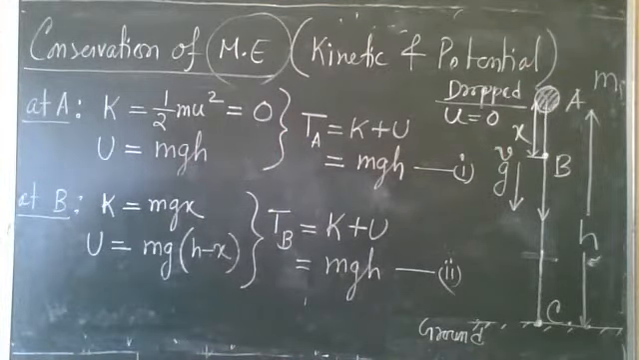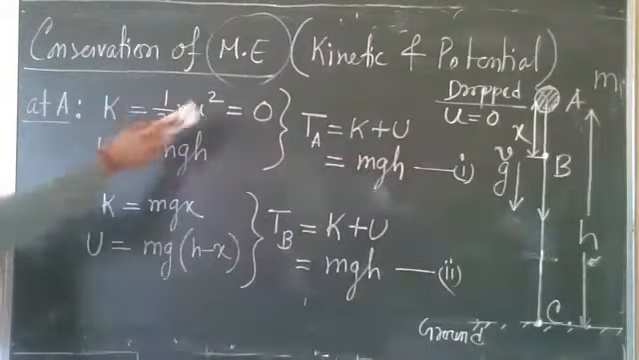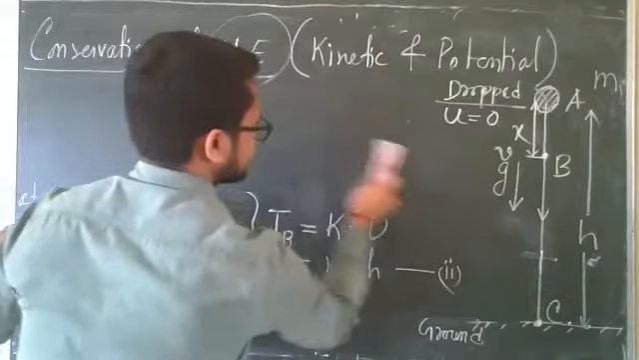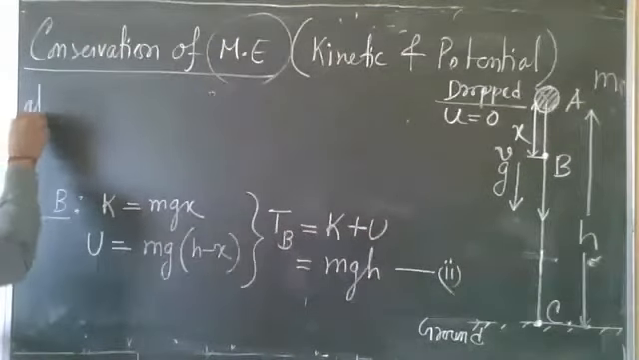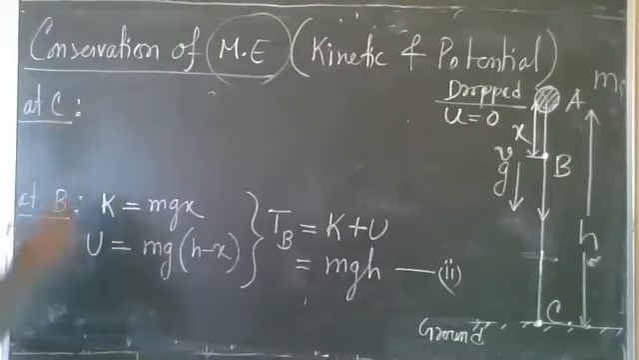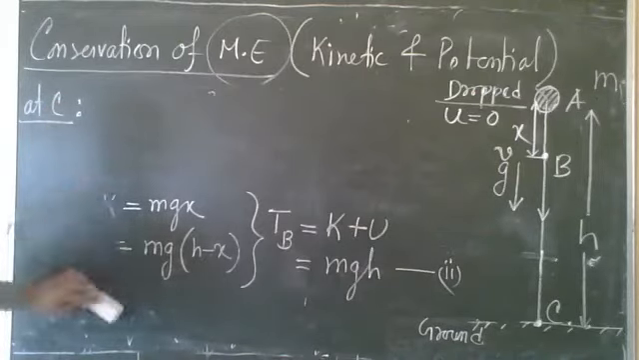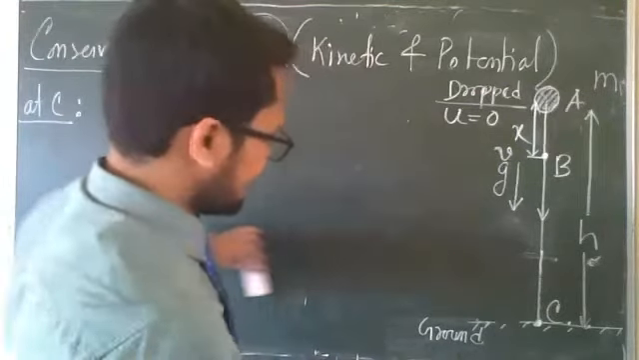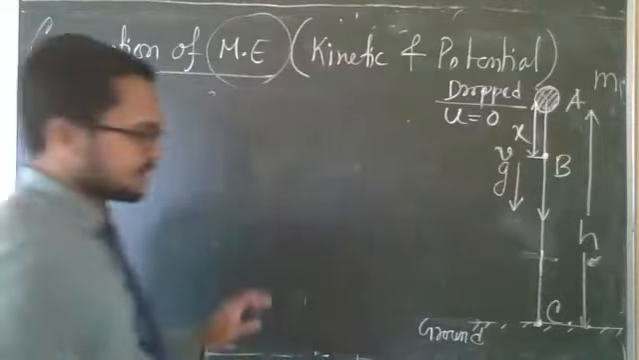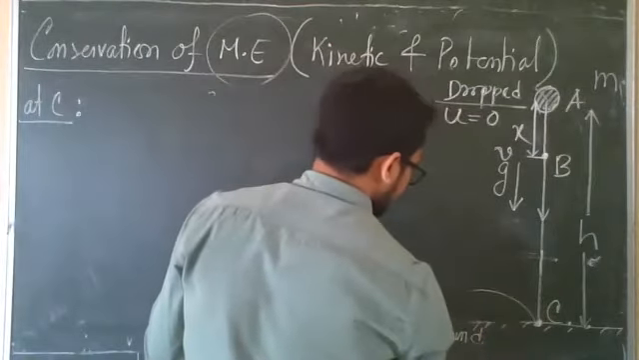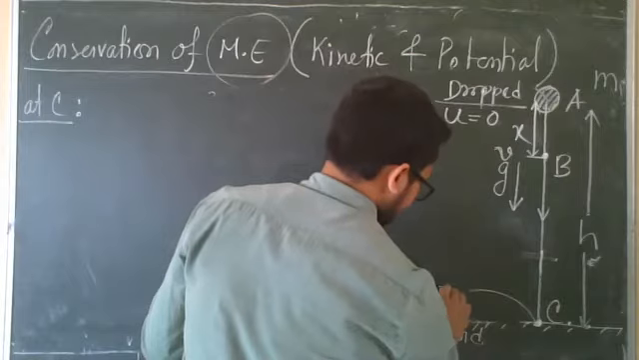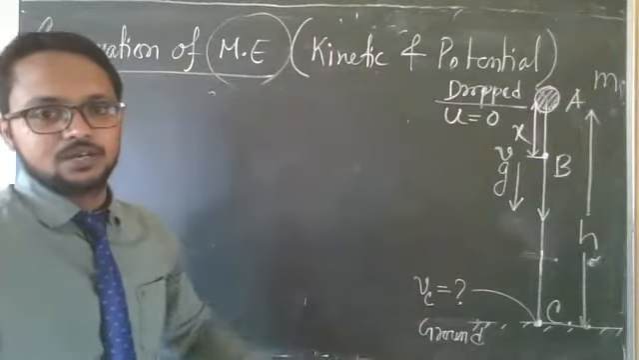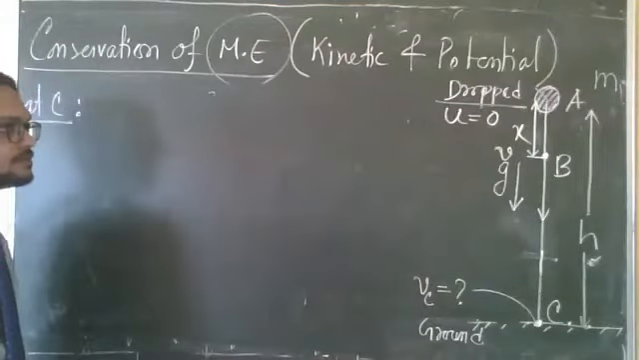So at C, I am erasing. At C, again, object is not at rest. Object will hit the ground with some speed, right? What will be the speed at C? How will you find? So at C, suppose speed is vC, C is suffix, velocity at C. So how will you find velocity at C?